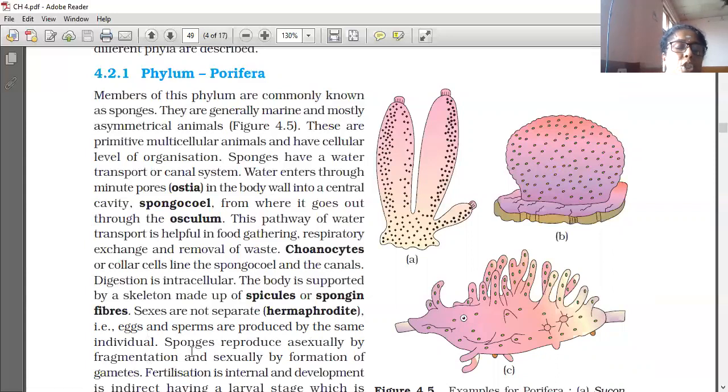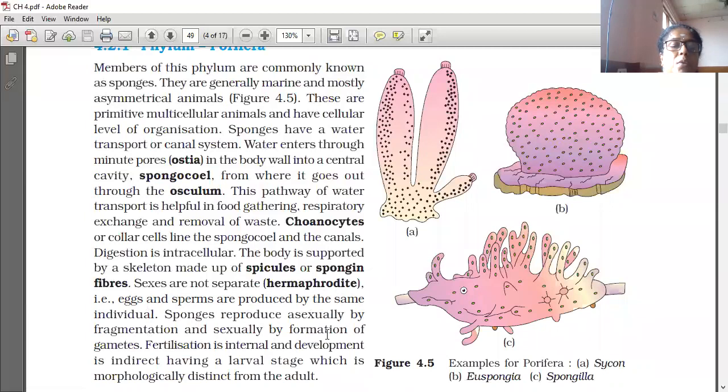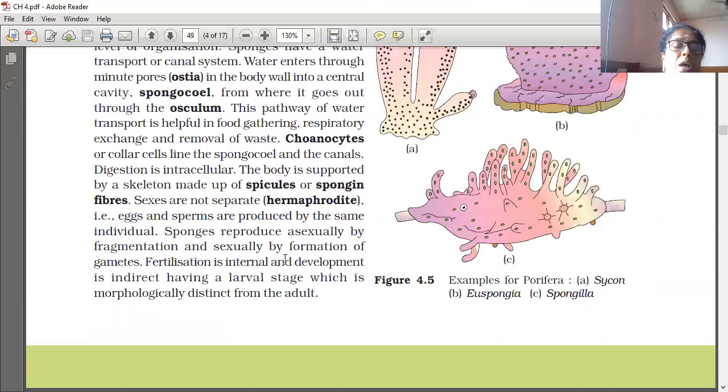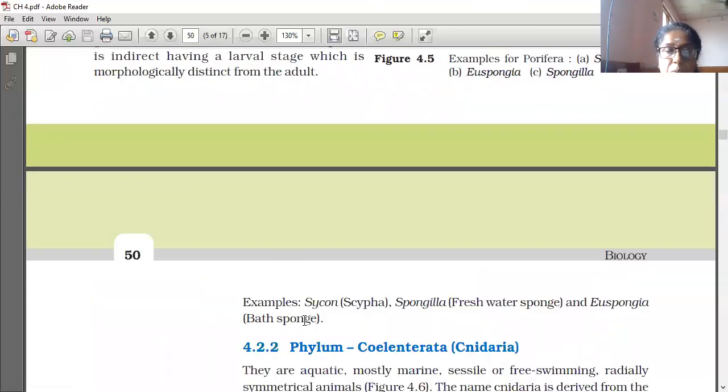Sponges reproduce asexually by fragmentation and sexually by formation of gametes. Fertilization is internal and development is indirect. Indirect means a larva is present, having a larval stage which is morphologically distinct from the adult. You have to learn these characters by heart. Examples: Sycon, Scypha, Spongilla the freshwater sponge, and Euspongia the bath sponge.